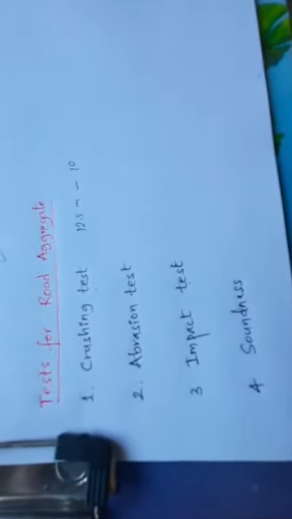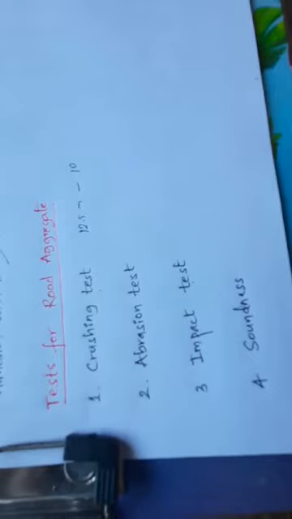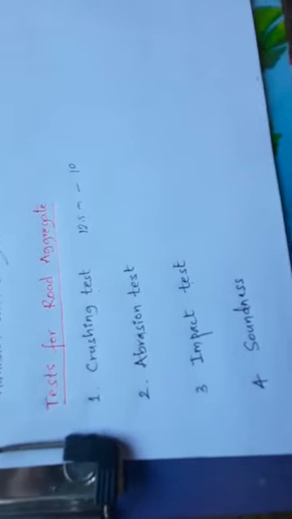So in case of the abrasion, we have the Los Angeles abrasion test. We have what we call abrasive charges, and a drum which rotates at 30 to 33 revolutions per minute. Depending upon the aggregate, we have to specify 500 revolutions or 1000 revolutions. The aggregate is put inside the drum with the abrasive charges, then revolved 500 to 1000 times depending upon the grade of the specimen. Then take out the aggregate, pass it through the 1.7 mm IS sieve, and compare with the original weight; that gives you the percentage of abrasion.